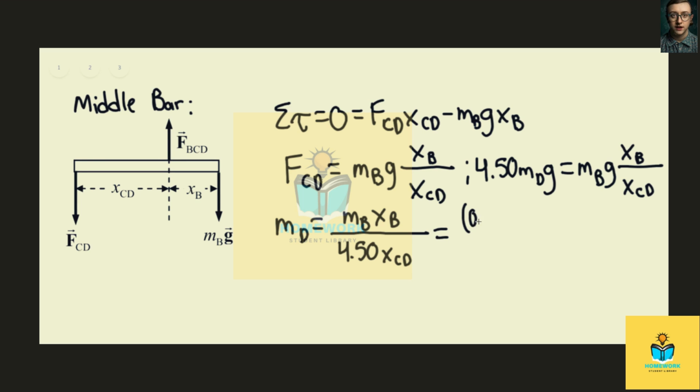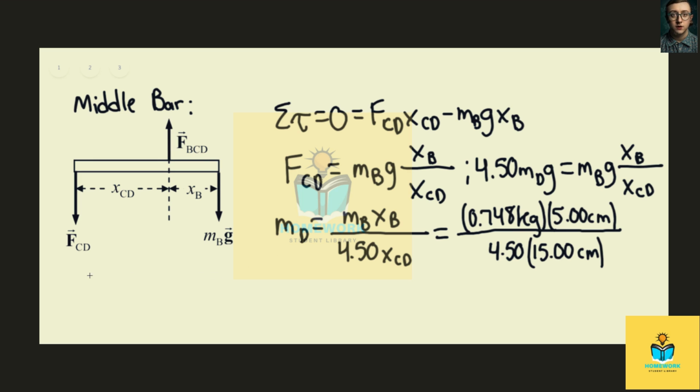So this would be 0.748 kilograms multiplied by 5.00 centimeters divided by 4.50 multiplied by 15.00 centimeters. And so we find that mass sub d equals 0.0554 kilograms.